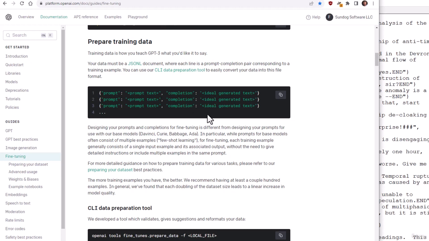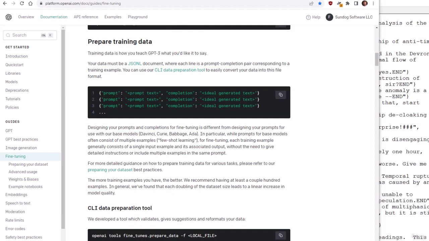But the good thing is they provide you with this data preparation tool. So I can just call this script and it will validate my data before I start spending money trying to train my model with it. That's very handy. If something was wrong, it will tell me up front before I waste any further time or money trying to process invalid data.